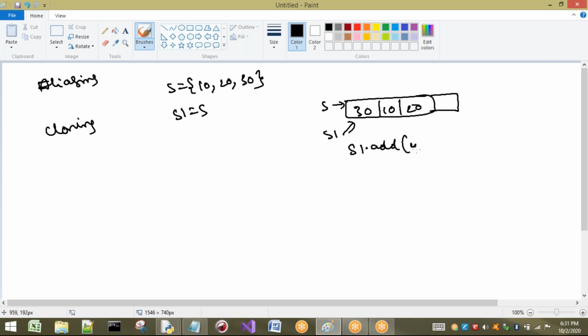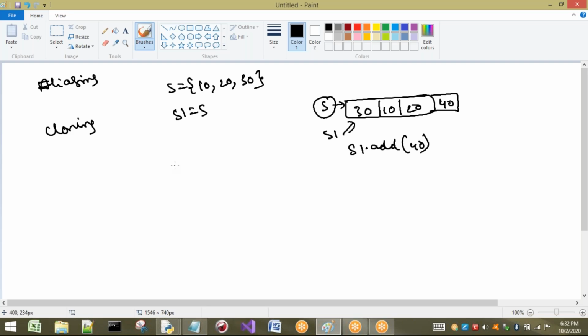S1 dot add of 40. If S1 is going to add the element to the corresponding set, the value is going to be added somewhere. Just I will write here, somewhere it is going to be added, but it is affecting what? It is affecting S also. So if I want to create a copy of S separately, then I have to go for a function called copy. Okay, right, let us see that one now.